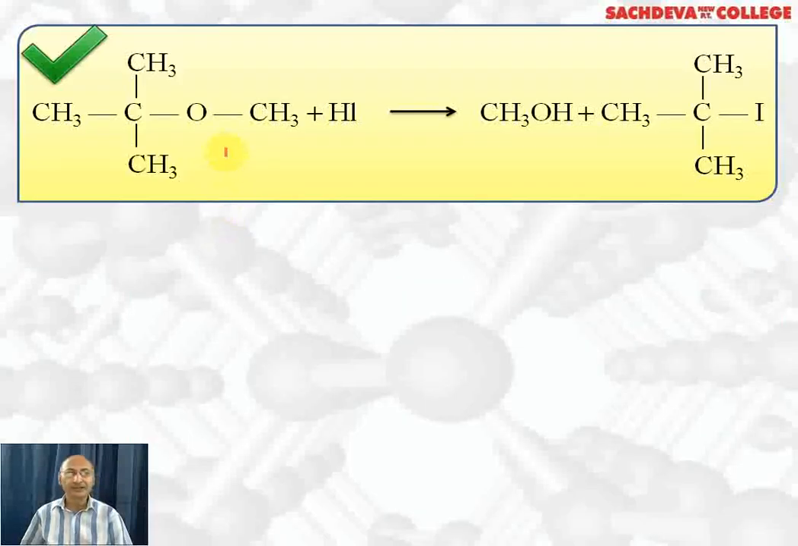This is an important reaction where we are using tertiary butyl methyl ether. Tertiary butyl methyl ether when treated with HI, remember bond will break here. Because tertiary carbocation is more stable, it will take up I negative ion to form tertiary butyl iodide. CH3O negative will take up H ion to form methyl alcohol.